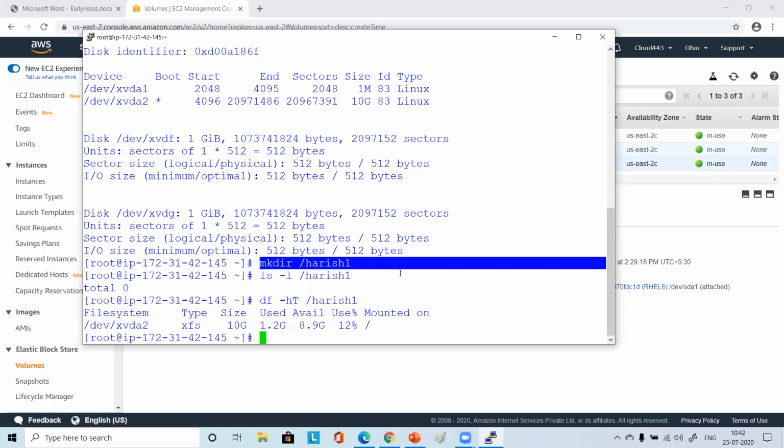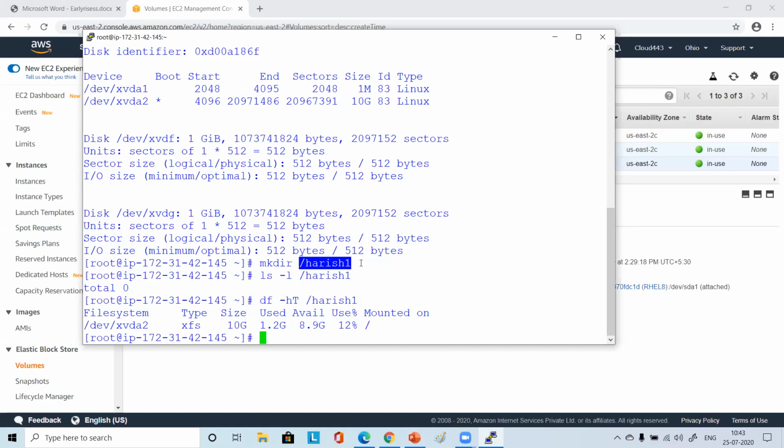Urvashi1, right? Yeah, you can give like that. No such file or directory. Create it. How? mkdir /Urvashi.